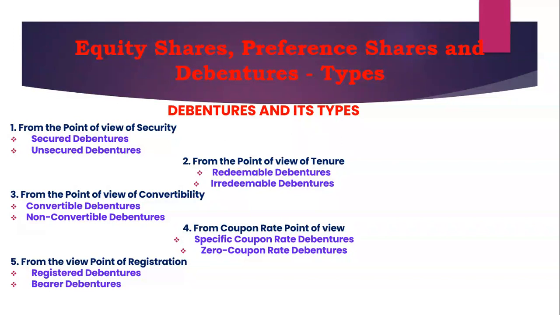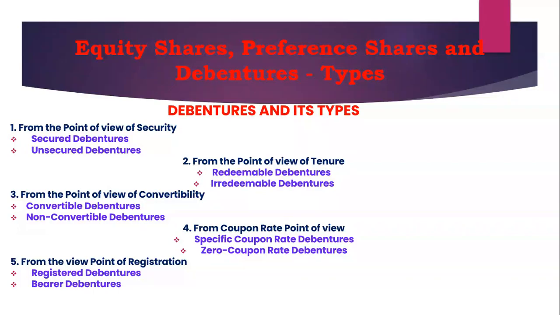These debentures are either entirely convertible or partly convertible. Non convertible debentures are those which can't be converted into shares or any other securities. Most debentures circulated by companies fall in this class.